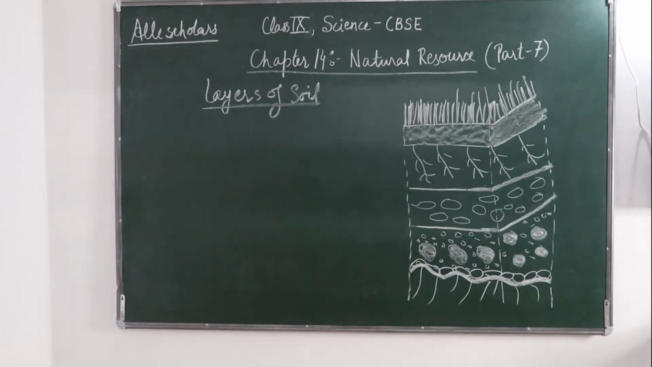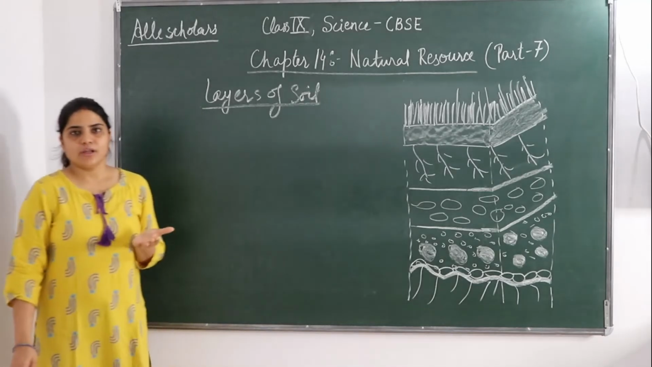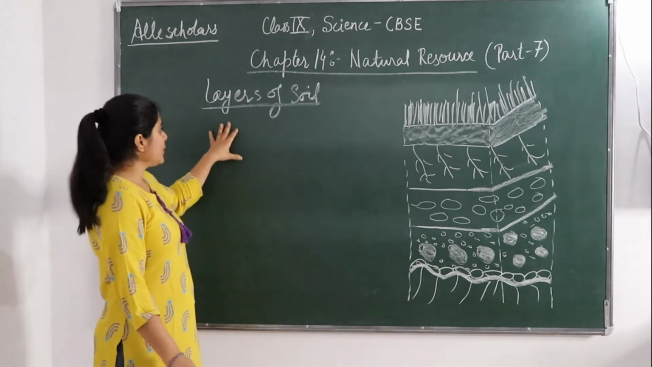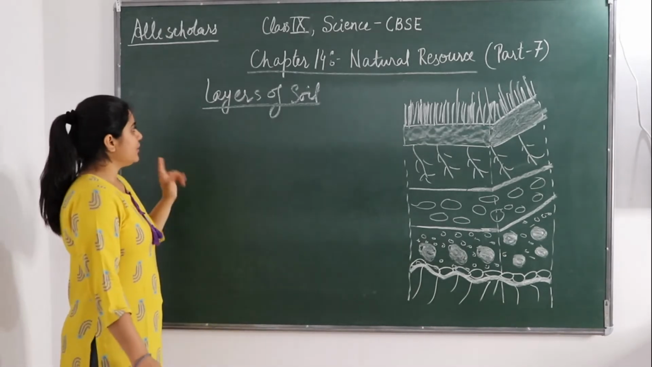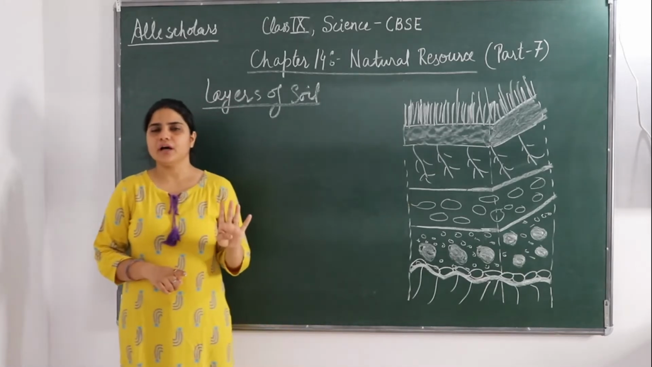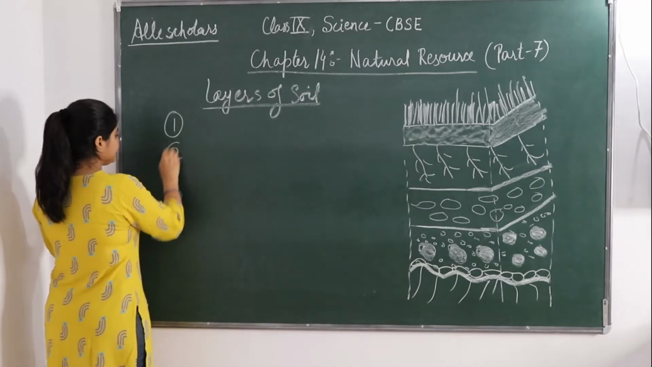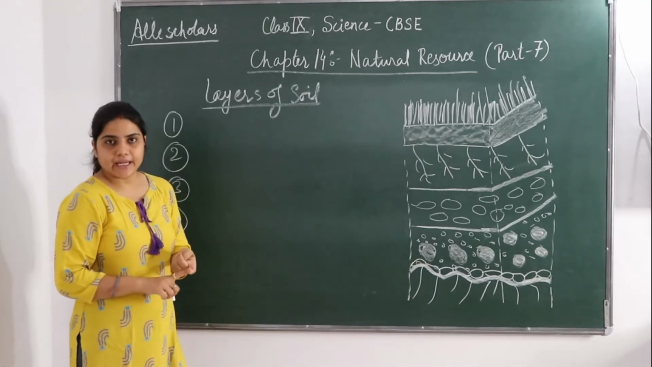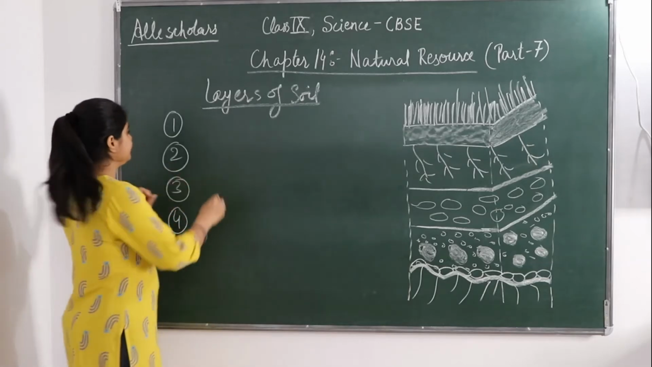So now we will see the layers of soil. As I have already discussed in the soil profile, there are many layers of a soil that are called horizons. So you can say layers of soil or horizons of soil. If we talk about a mature soil that has 4 layers, what are these 4 layers? They are horizon A, horizon B, horizon C and horizon R.